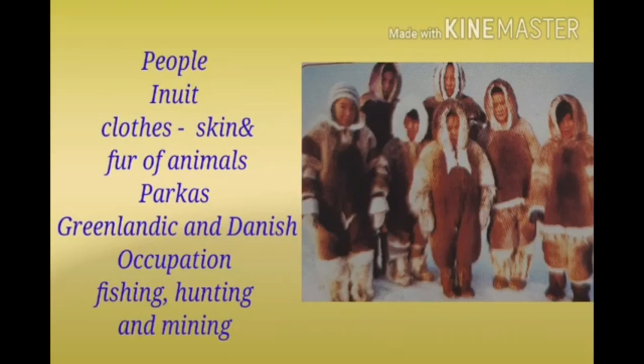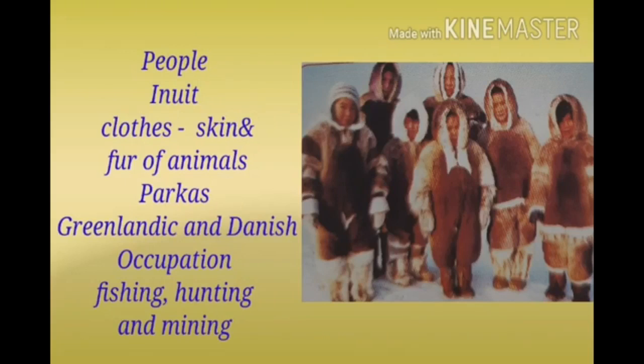Children, the Eskimos or Inuit were the original inhabitants of Greenland. They are mainly hunters. They survive by fishing and hunting animals that live in their region. The Greenlandic Inuit are the original people of Greenland. They form about 90% of the population. Children, the remaining 10% is Danish, most of them born in Denmark.